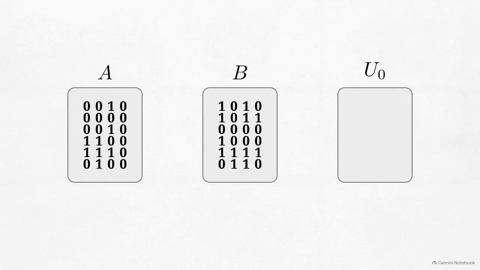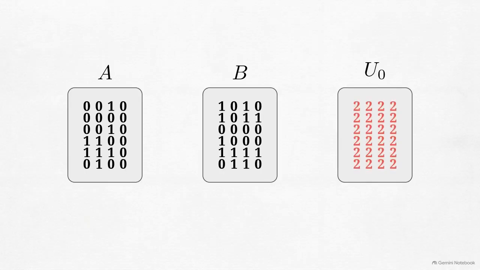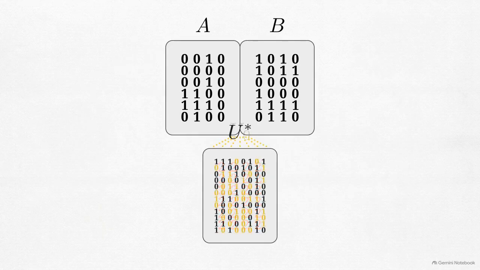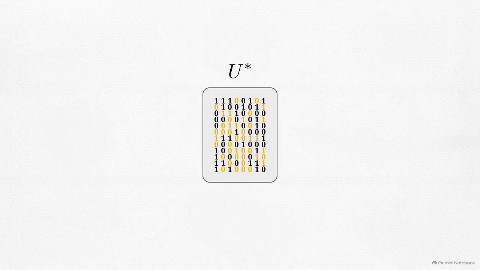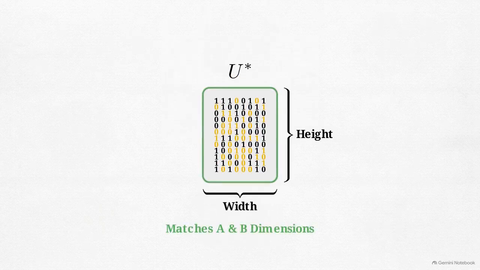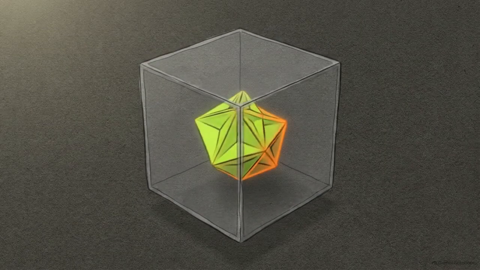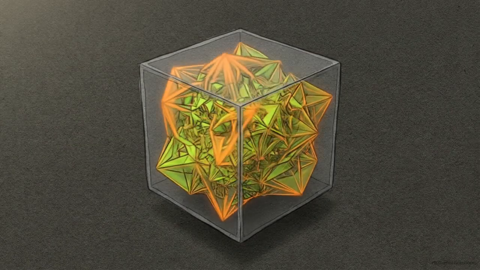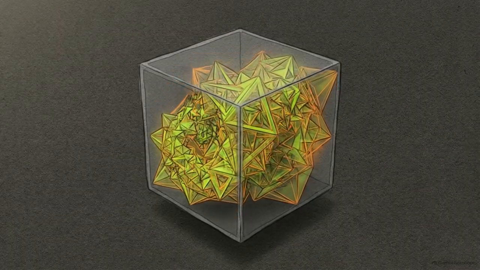The relationship is defined by the equation W equals A, B, U0. A and B are the two input tensors being related. U0 is the space where the relation tries to build its output, starting as a tensor populated entirely by the state of 2. This operation follows the rule of dimensional invariance. The absolute size of the output matches the inputs, meaning U maintains the exact same bounding dimensions as A and B. Aurora builds hierarchical understanding through increasing geometric density. Because dimensions do not grow through concatenation, the network avoids the problem of increasingly long data lists.